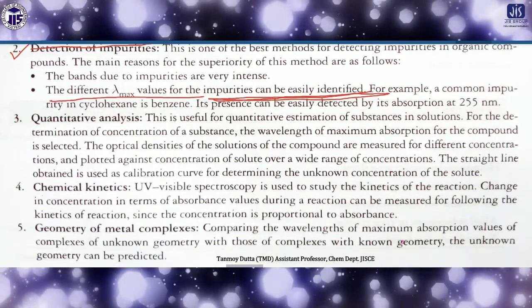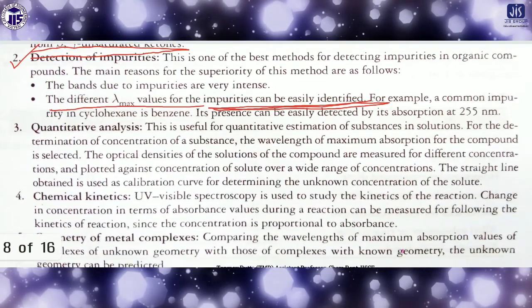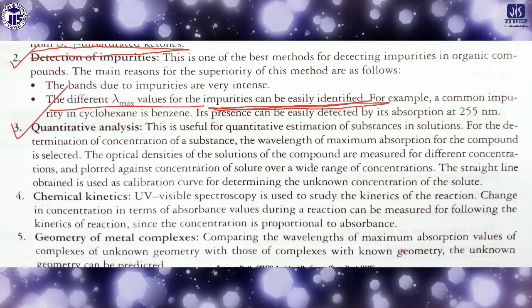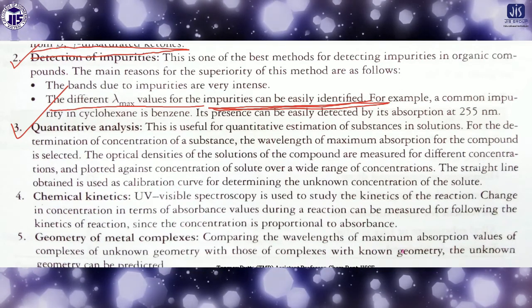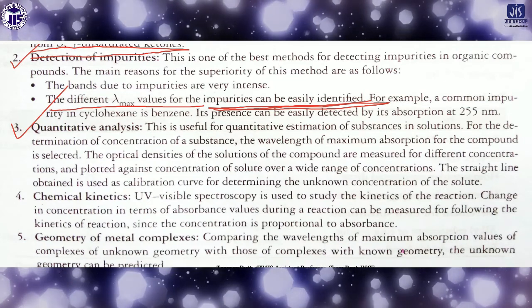Third, quantitative analysis. This is very helpful for quantitative analysis, and you have to keep this fact in mind. For estimation of a substance in a solution, for determination of concentration of a substance, the wavelength of maximum absorption matters.